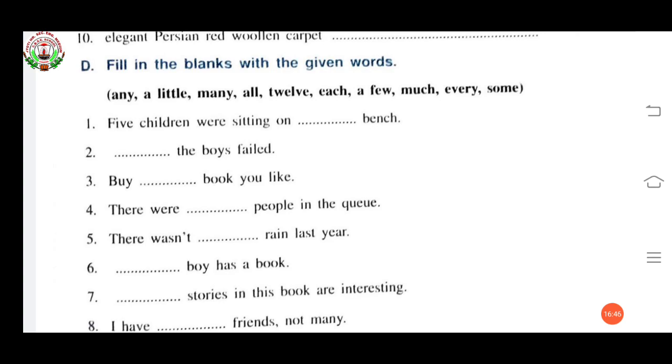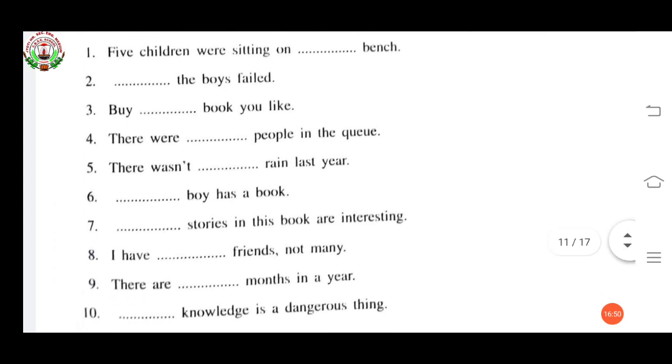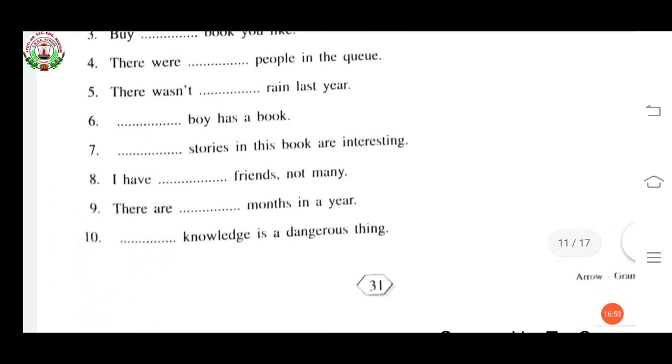Dash stories in the book are interesting. Some stories in this book are interesting. I have dash friends, not many. I have few friends, not many. There are dash months in a year. There are 12 months in a year. Dash knowledge is dangerous thing. A little knowledge is a dangerous thing.